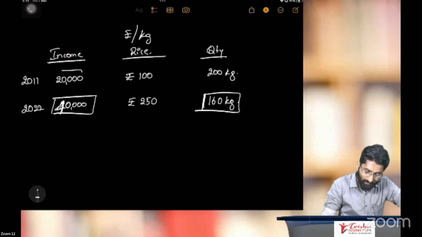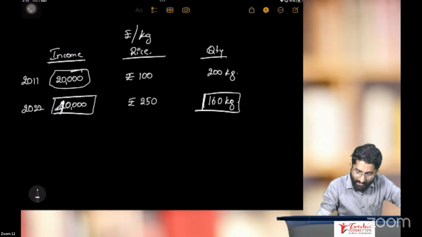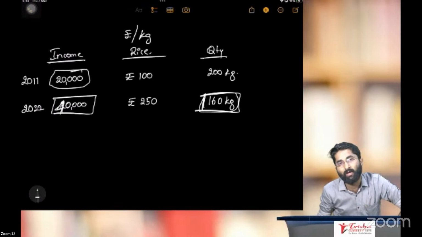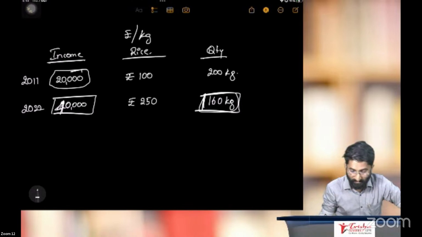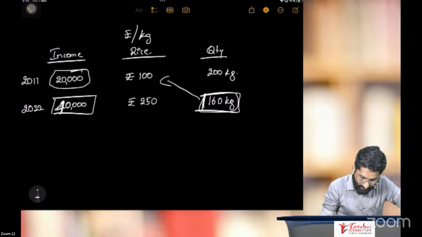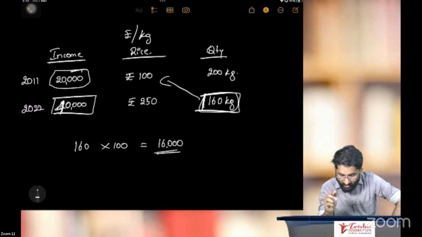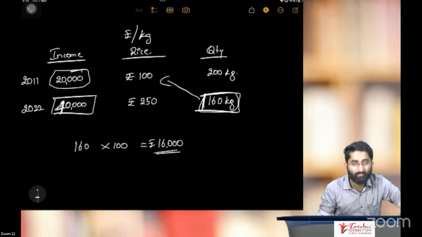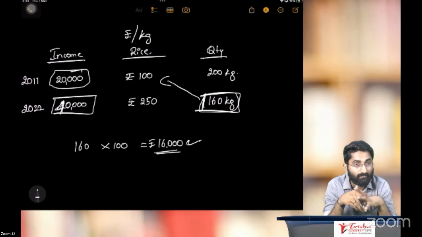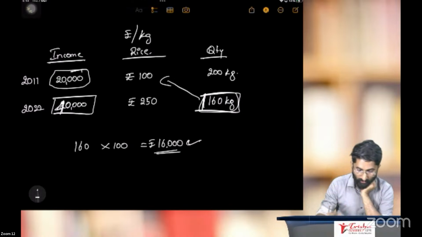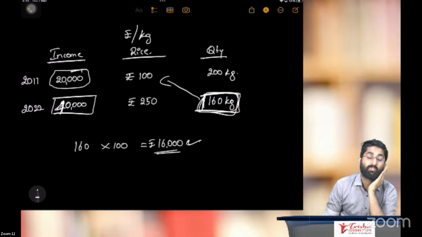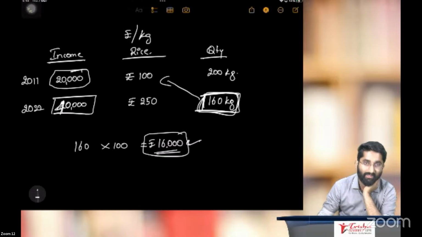In 2011, to purchase the same 160 kg, how much income was required? 160 multiplied by 100. That means you could have purchased the same 160 kg with just 16,000 rupees. Correct, no? So with 16,000 rupees, you could have purchased 160 kg. That means your real income is just 16,000.